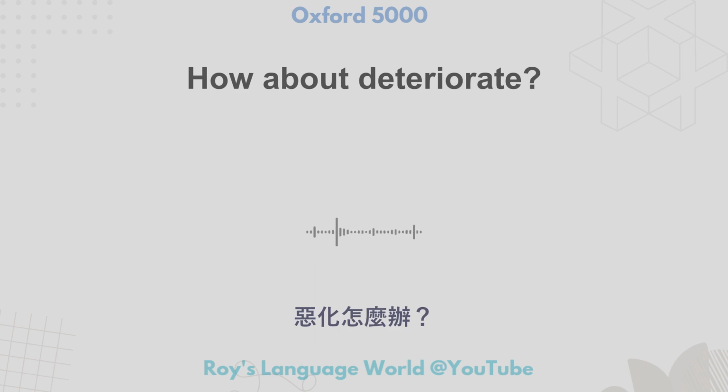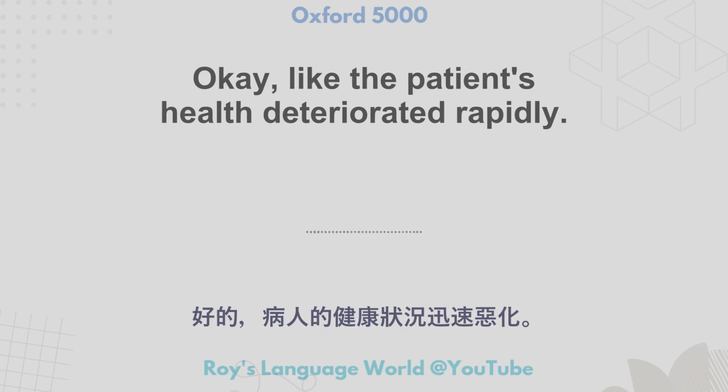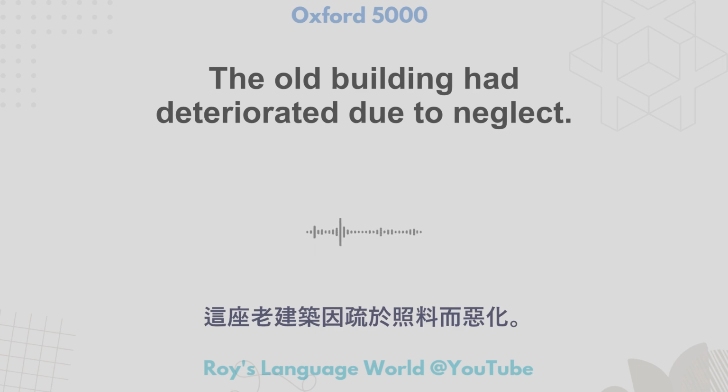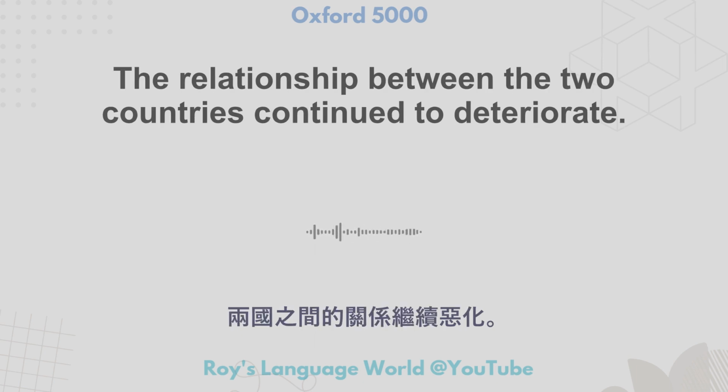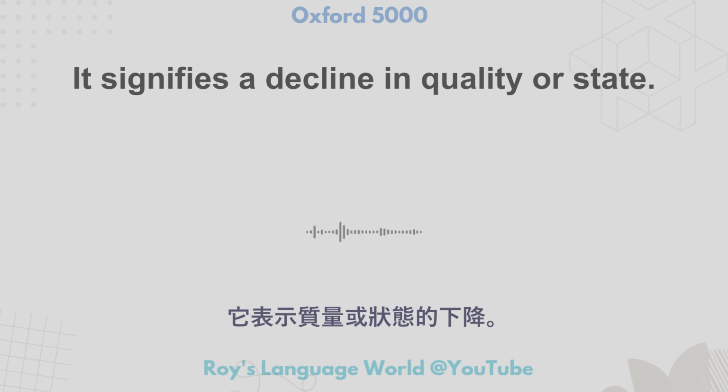How about deteriorate? Deteriorate means to become progressively worse. Like the patient's health deteriorated rapidly. The old building had deteriorated due to neglect. The relationship between the two countries continued to deteriorate. It can refer to the worsening of a physical condition, a situation, or a relationship. It signifies a decline in quality or state.